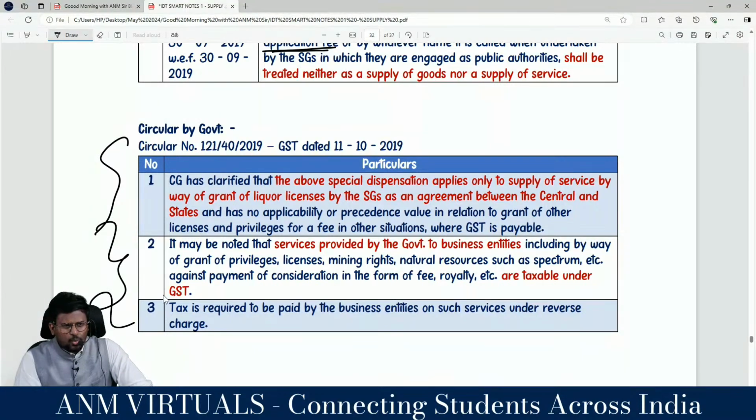Yes, that circular says that this license fee exemption is applicable only for the liquor license and no other licenses issued by the government, correct? Yes, sir.